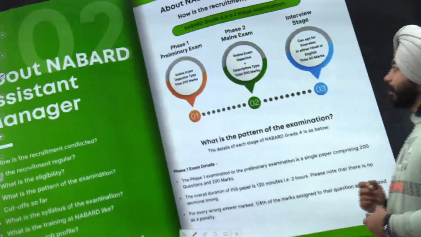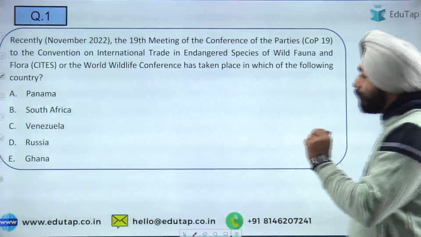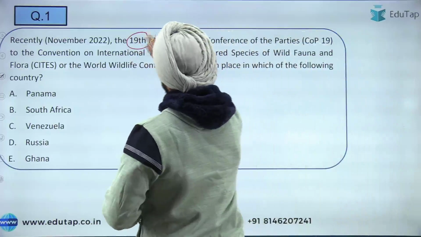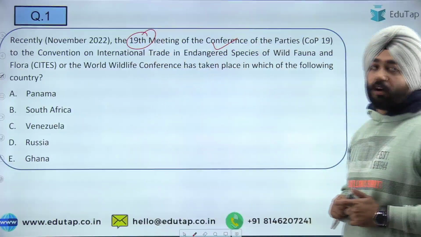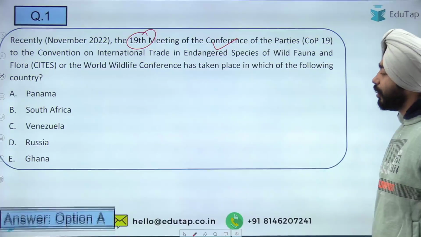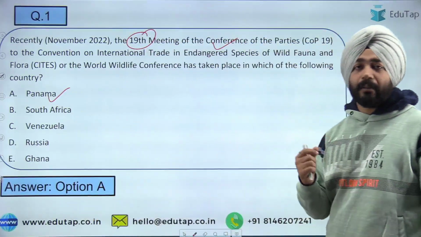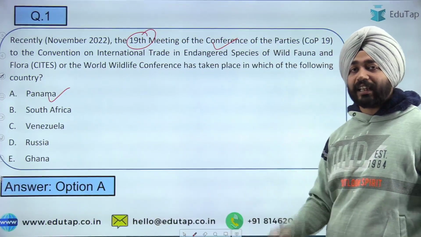Now let's come to the topic of the day. I'm going to talk about CITES. The first question I am asking you is about the 19th Conference of Parties meeting of CITES that has taken place. Where has it taken place? It has taken place in Panama, that is option A. In Panama, the 19th COP of CITES has taken place.